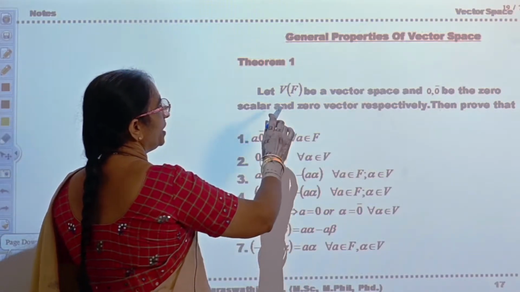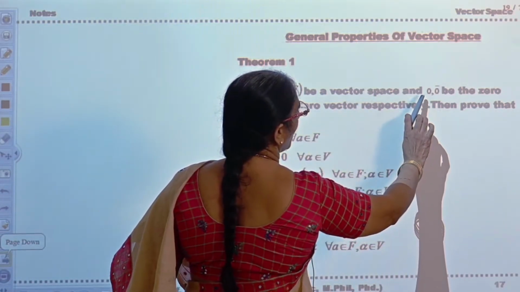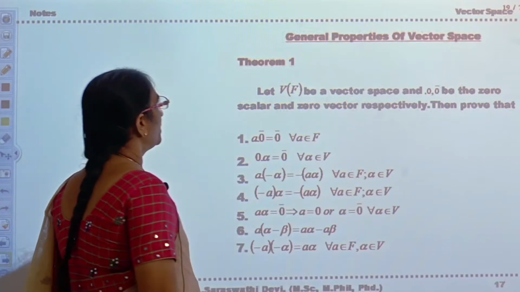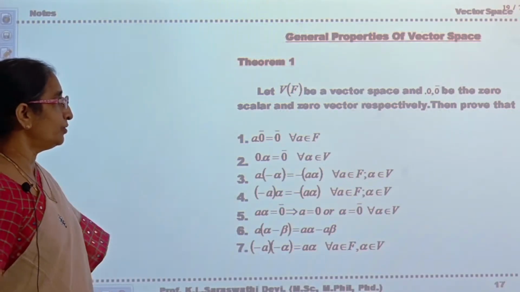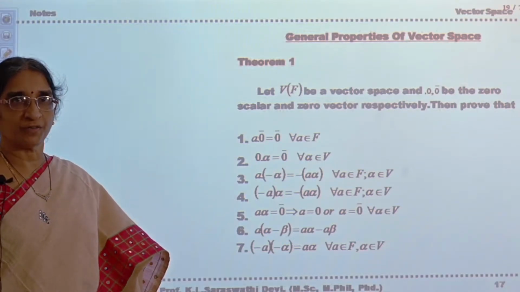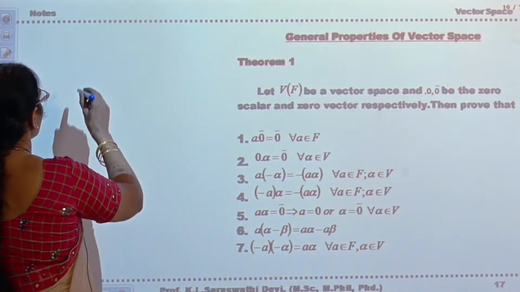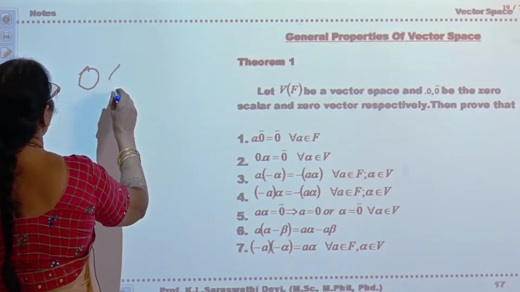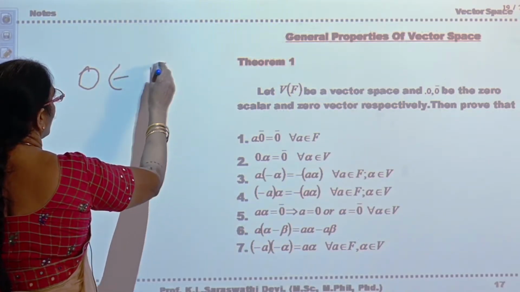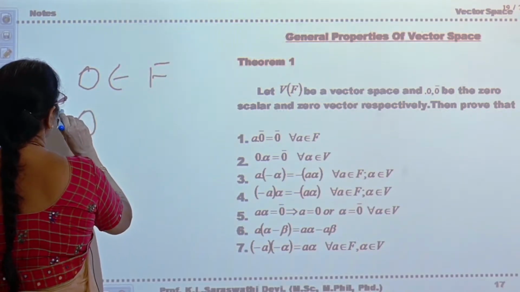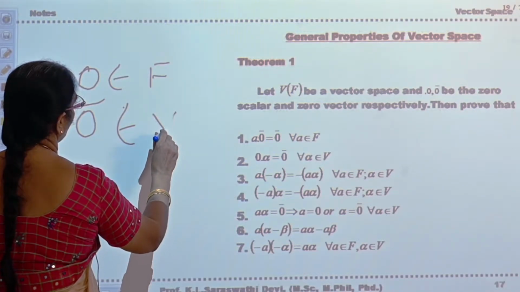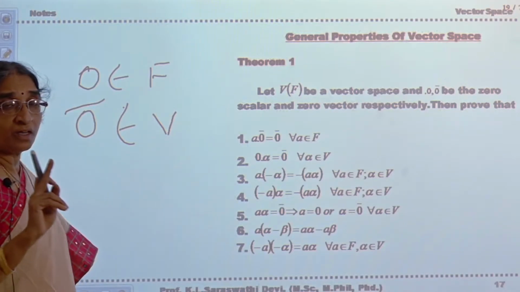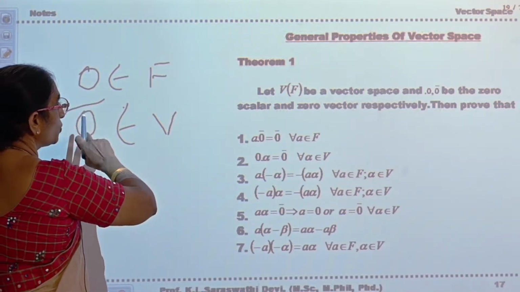If V of F is a vector space, 0 and 0 bar be the zero scalar and zero vector. See here, you are going to get two types of zeros here. One is 0, this is belonging to the field of scalars. Another is 0 bar, the vector, this belongs to the set of vectors. We should not confuse between these two zeros.